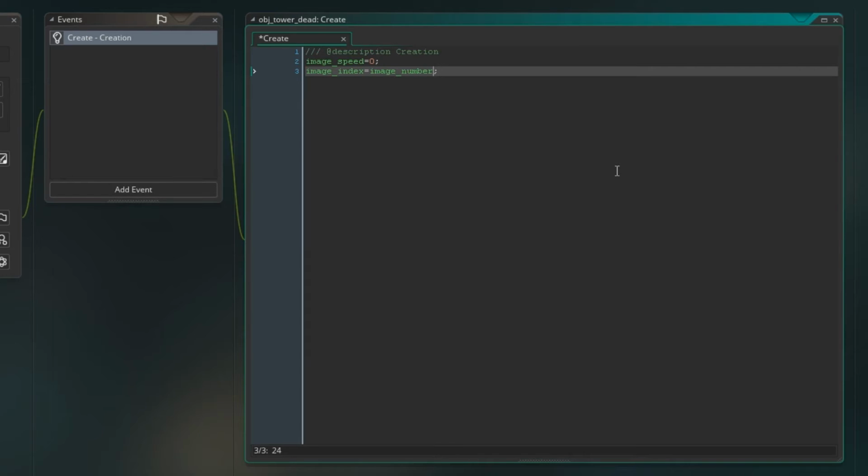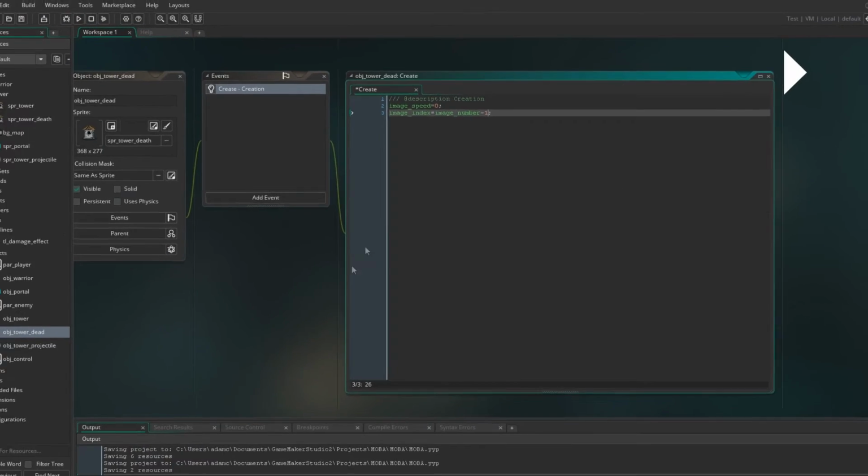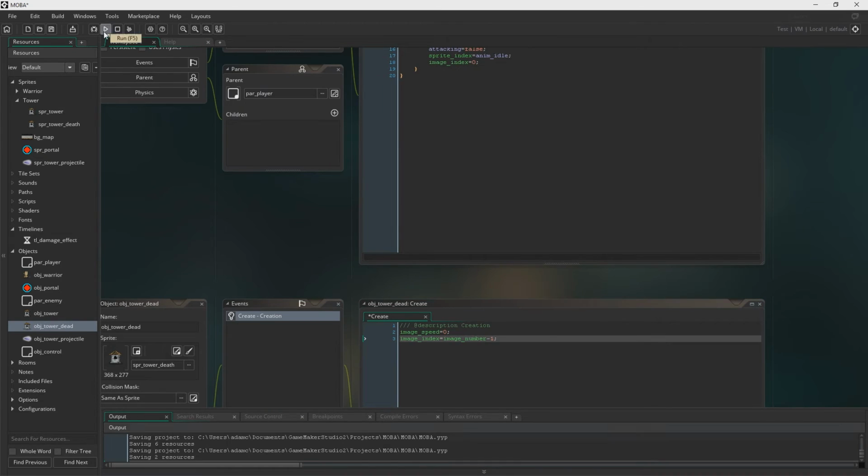And so it will start at the very, I think you have to say -1. You have to say -1 because the image number will say how many sub-images are in the image, but it doesn't start from 0, it starts from 1. Now, I've always said that I think it's stupid that it does that because image index starts from 0, but you know what? Whatever, it's fine. I guess it makes sense, right? So because image index starts from 0 and image number starts from 1, you have to -1. That's just one of those stupid things that you have to do.